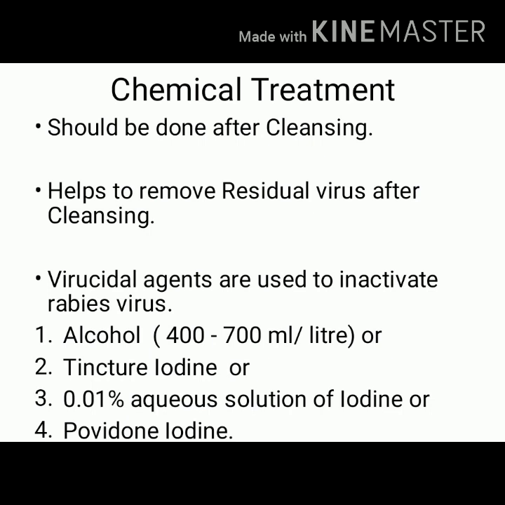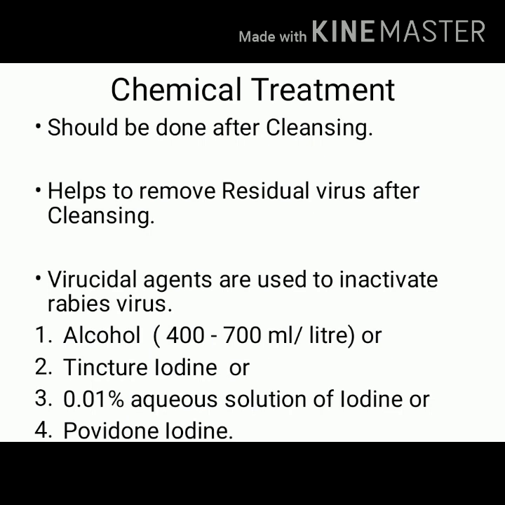Now this cleaning of the wound should be followed by appropriate chemical treatment. What is the chemical treatment and why are we supposed to give it? As we said, when the cleaning procedure is going on, the virus is removed. And if we follow cleaning with chemical treatment, whatever residual virus is there is removed with the help of chemical treatment.